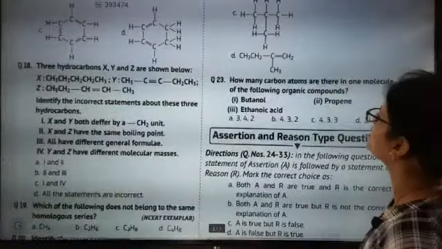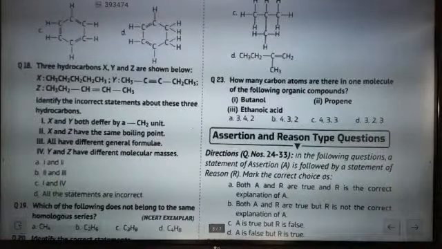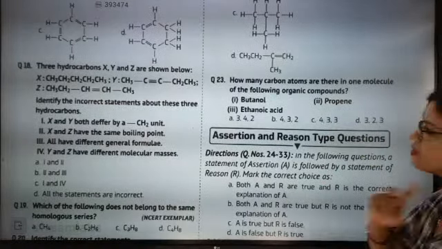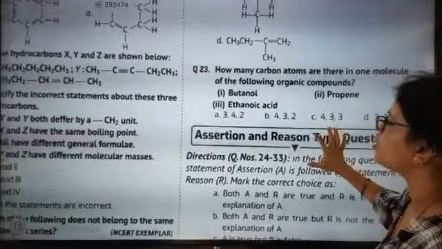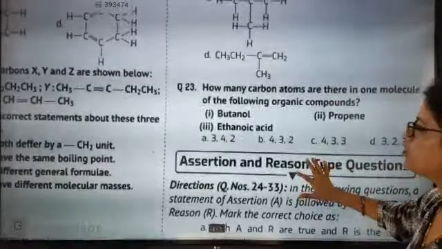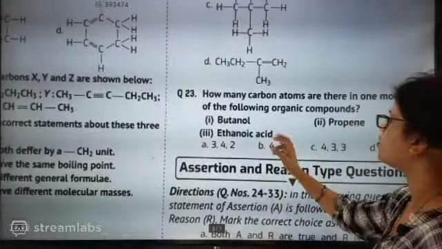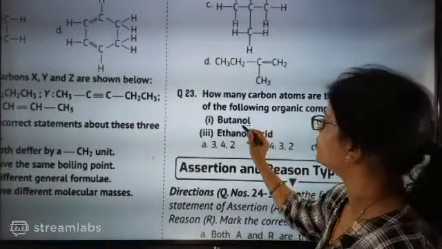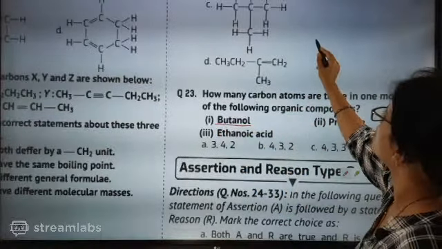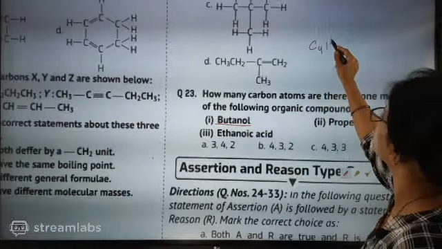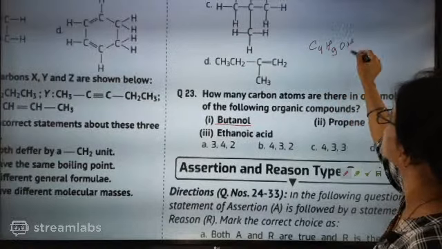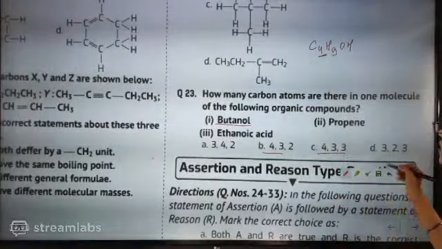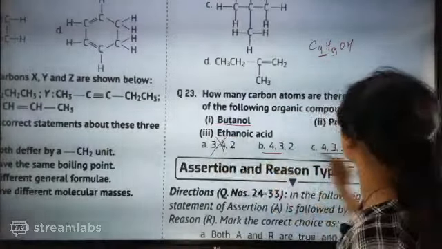23rd question. How many carbon atoms are there in one molecule of the following organic compounds: butanol, ethanoic acid, propene? In one molecule only. So first we are going to write the structure. Butanol means C4H9OH, so 4 carbon will be there. So in this option 4 carbon is there, so these two will become wrong.